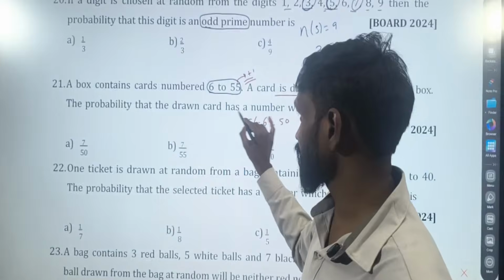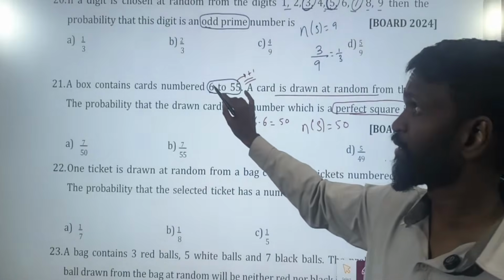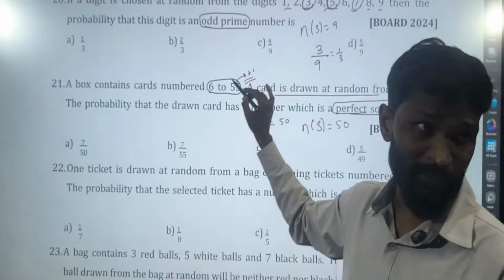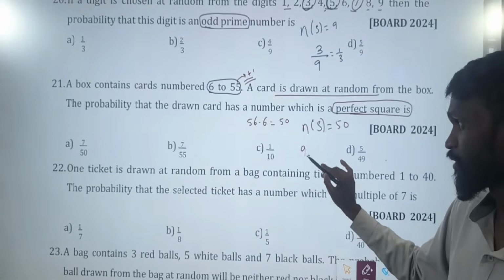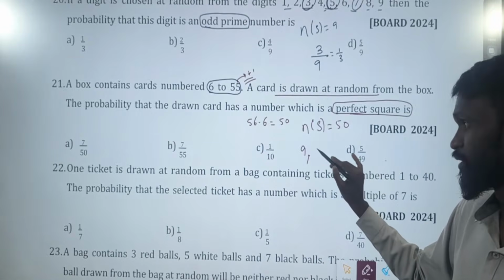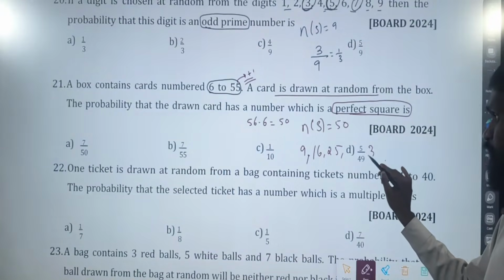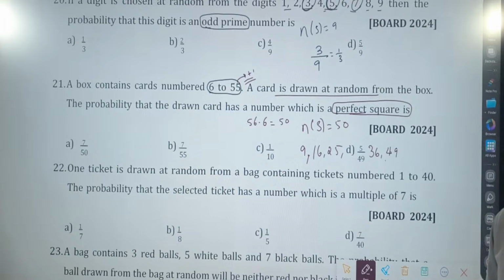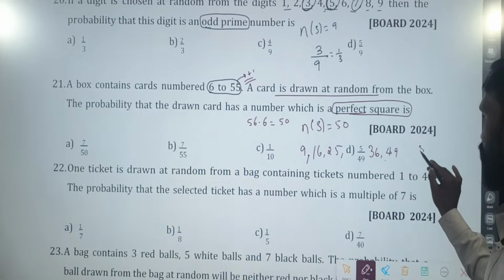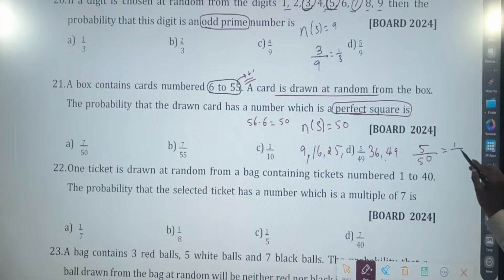The probability that the drawn card has a number which is a perfect square. From 6 to 55, we need a perfect square. 9 is a perfect square. Then 16 is a perfect square. 25 is a perfect square. 36 is a perfect square. 49 is a perfect square. Correct. So how many are there? 1, 2, 3, 4, 5. So 5 out of 50. It's nothing but 1 by 10.